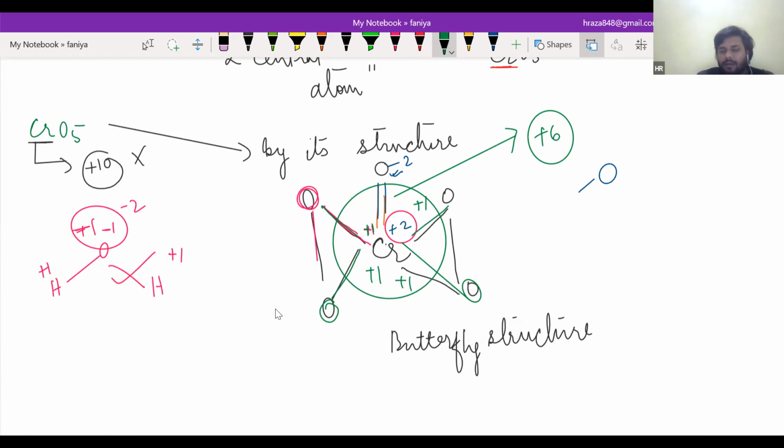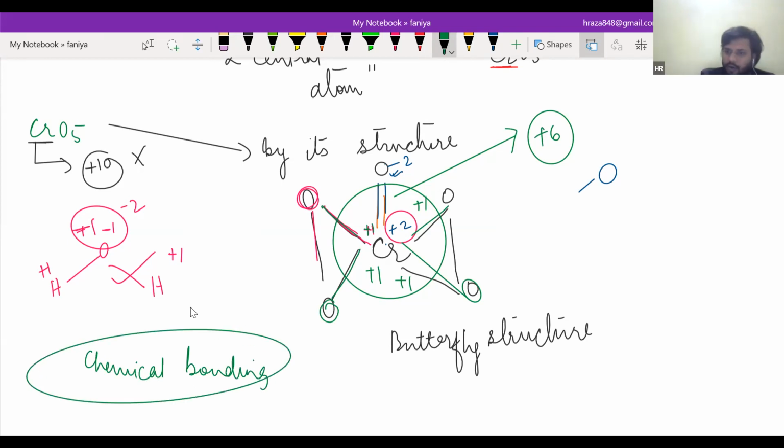So basically, I have to learn the structures of some compounds, not all compounds. So how do I know the structures exactly? Actually, in chemical bonding, we have learned how to draw the structure. Most structures we can draw, but there will be some structures that you don't know. Even I don't know right now, but I will let you know how to draw. What is the rule for drawing the structure?